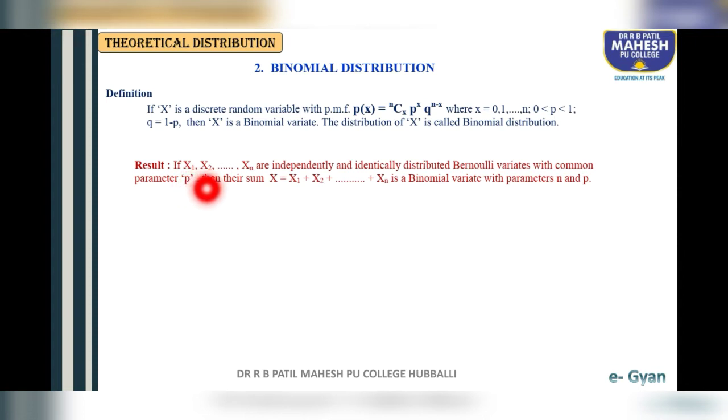Again, the second time when you toss a coin, it may be tail, meaning failure, 0. Here also the probability of success is 0.5. Like this, up to Xn times. When we add these values, X1 + X2 + ... + Xn is a binomial variate with parameters n and p.